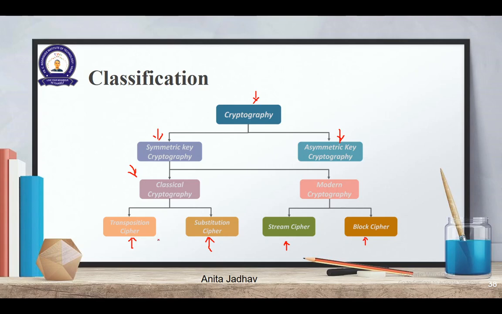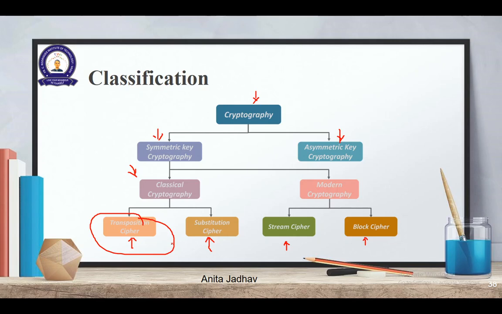What is a transposition cipher? Transposition cipher tells you that whenever I'm going to encode a message, it will be a rearrangement of the letters. I'm not going to replace any letter. Whatever message you give me, I will have to rearrange in a particular order. In transposition, the algorithm, which everybody knows, is rearrangement of the letters.